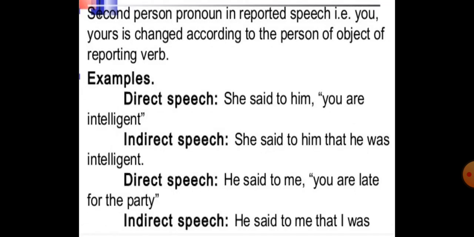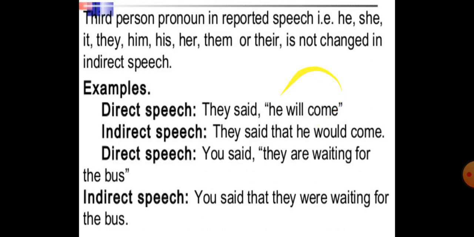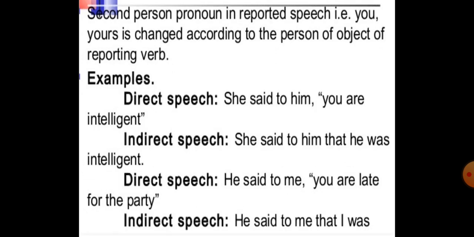Okay. Next we come to the second person pronoun. Now the second person pronouns in the reported speech, you, yours, are changed according to the person of the object of the reporting verb. Now here you can see the object of the reporting verb. For example, she said to him. So him is the object of the reporting verb. Now if in the reported speech the second person is used, for example you, then what will happen, this you will change according to him. You will change according to him.